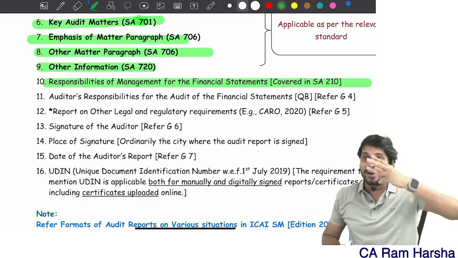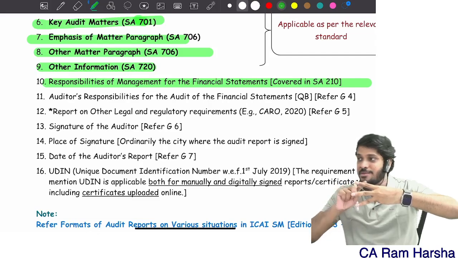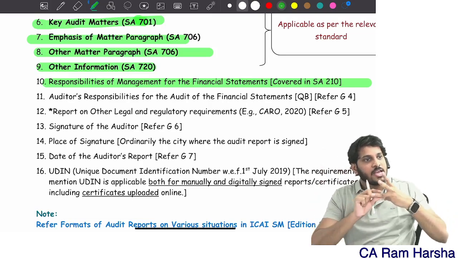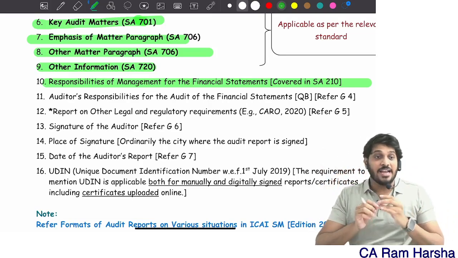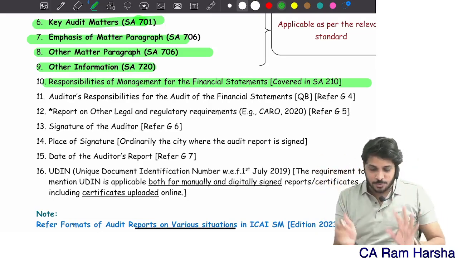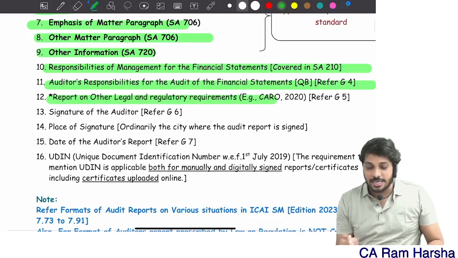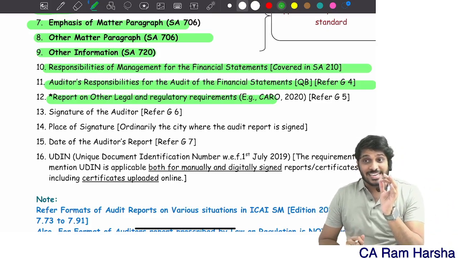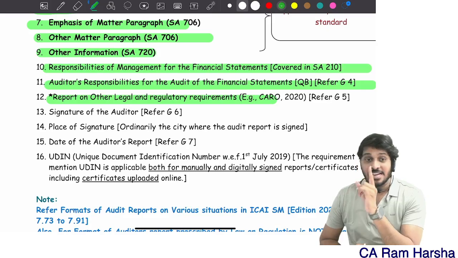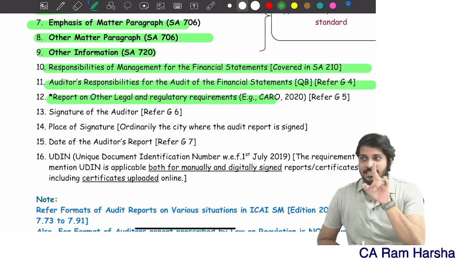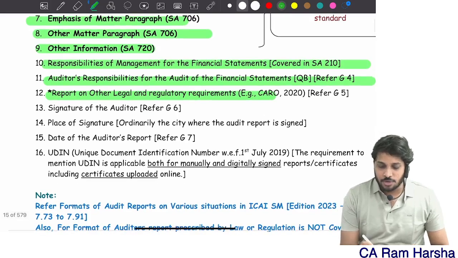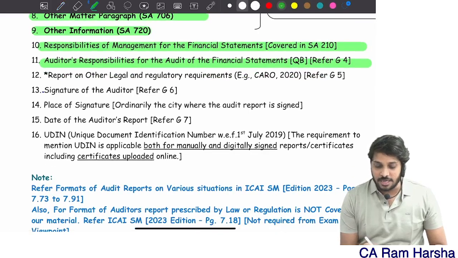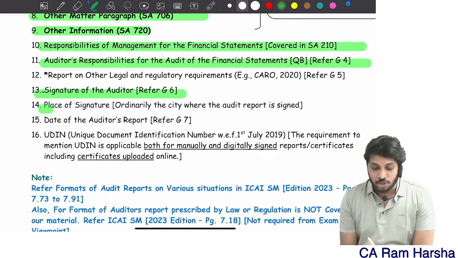Then you tell about your responsibilities. Auditor responsibilities are broadly categorized into three parts: primary responsibilities, responsibilities under various standards on auditing, and communication related responsibilities. That's the audit responsibility section. Then report on legal and regulatory requirements. By the way, I already covered how the auditor responsibility section gets affected when the auditor gives a disclaimer of opinion. I already explained it in the 705 discussion. Then report on legal and regulatory requirements, that I will get back to later. Signature of the auditor.